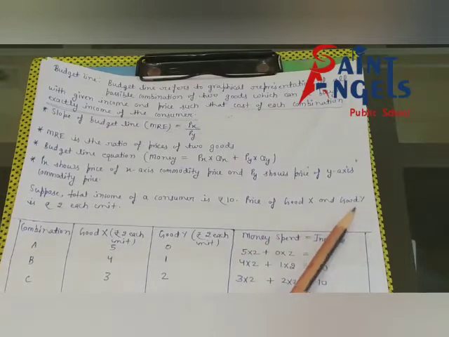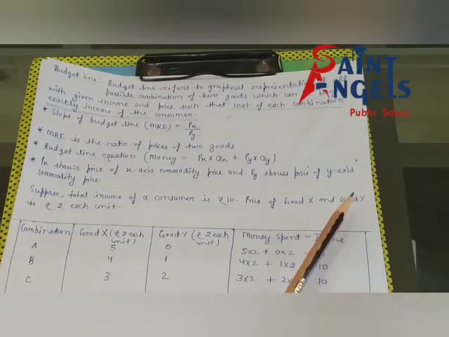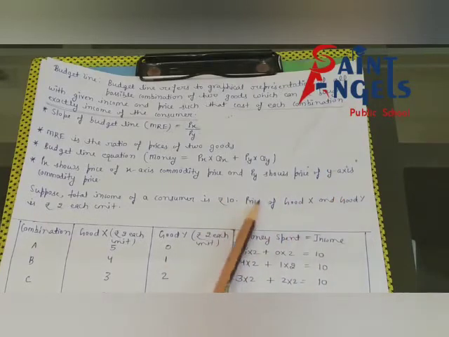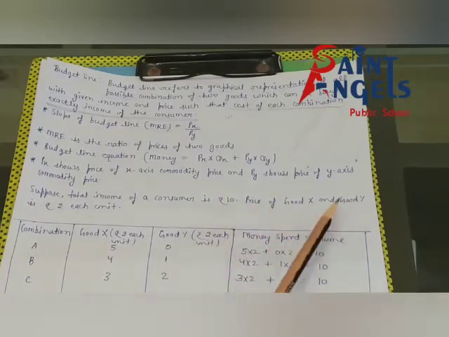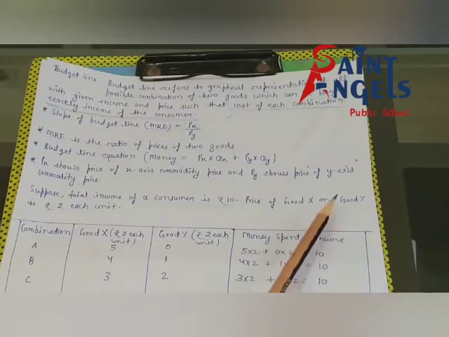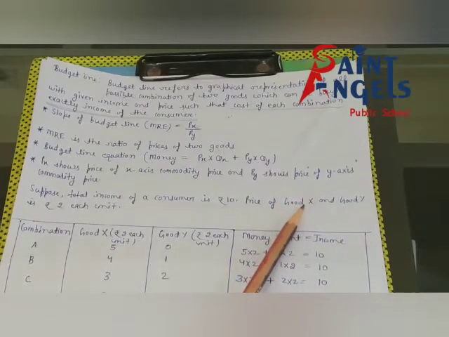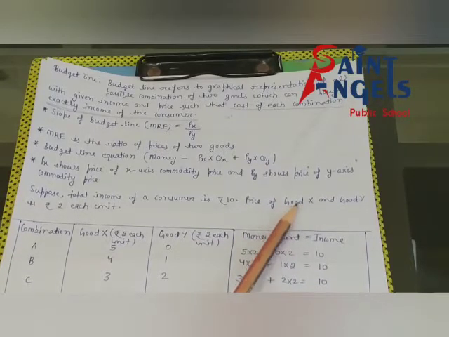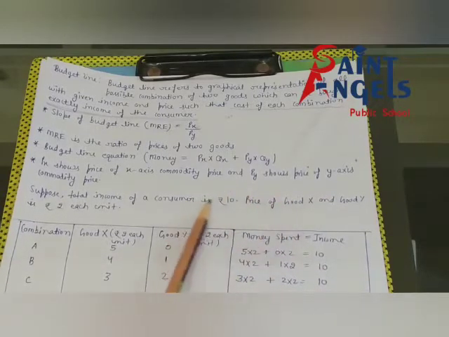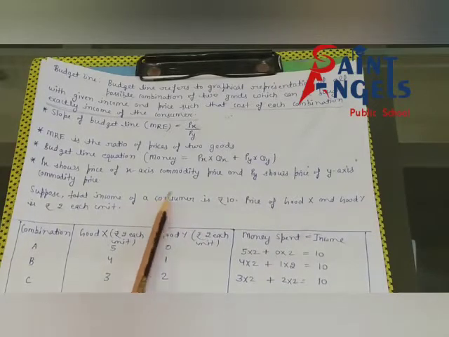Suppose consumer wants to increase consumption of good Y. According to this statement, I am explaining: if the consumer wants to increase consumption of good Y, then he has to decrease consumption of good X, because you know that consumer income is limited.